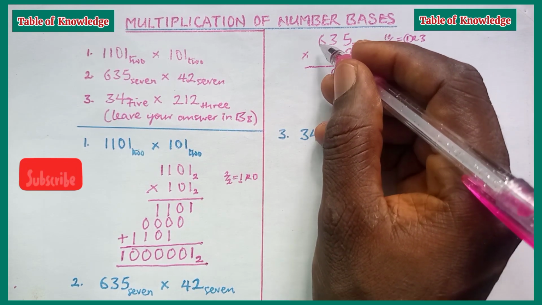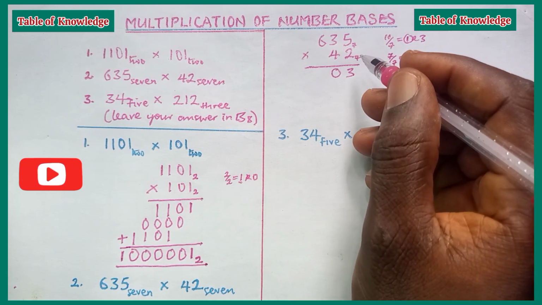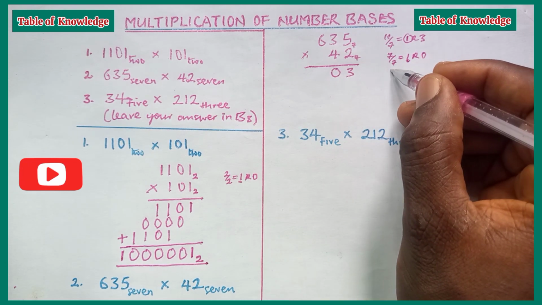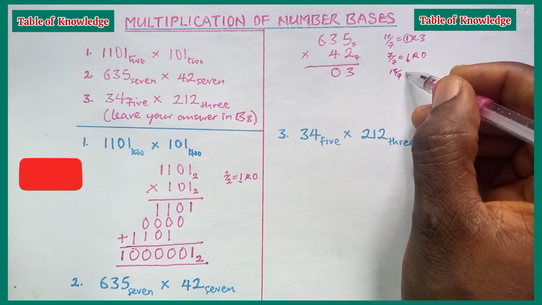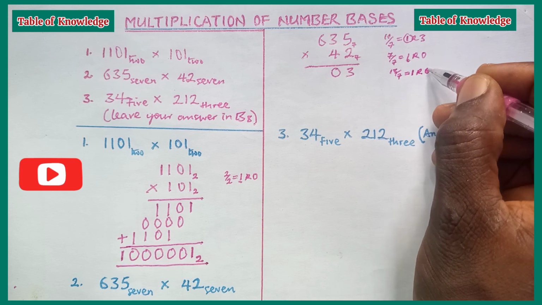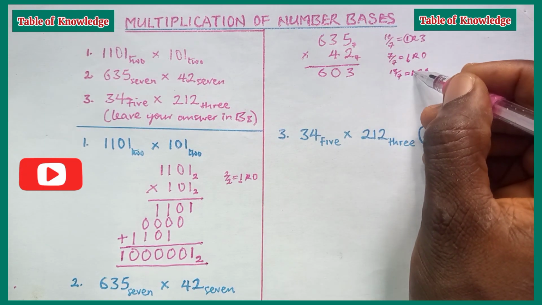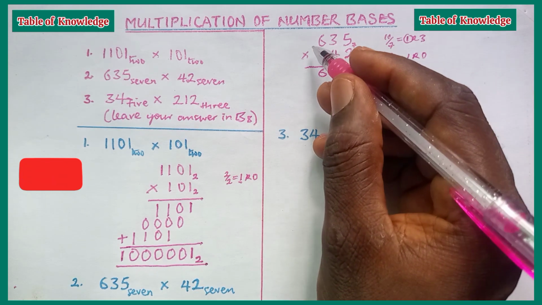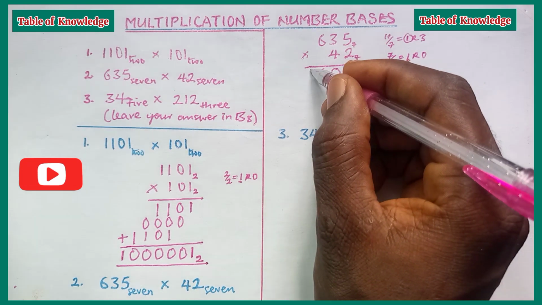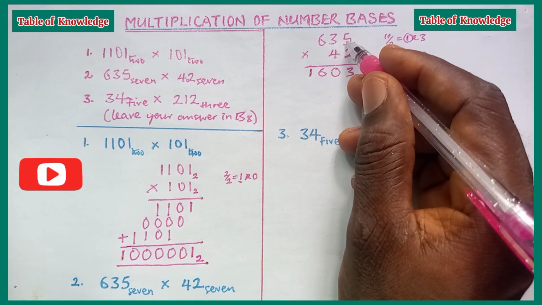Next, 2 times 6 is 12, plus the 1 we carry, which is 13. 13 is greater than the base, and so we can't write it down. We use the base to divide 13, which is 13 divided by 7. It will give us 1 remainder 6. We put down the remainder, which is 6, and we carry 1. Now there is nothing to multiply again, so we'll come here and drop the 1, since the 1 itself is less than the base. So next, 4 times 5 is 20.